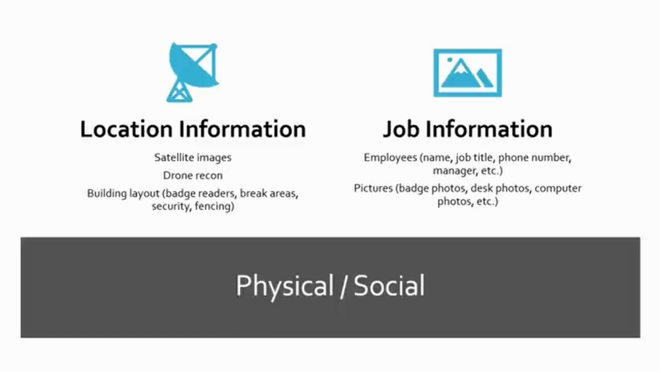Now, the other aspect of this is the job information. So we might be looking for employees online. I might want to know somebody's name, job title, phone number, who their manager is. I try to get a good idea of what people look like. So if I see them on site, I have a good idea who they are. I also look for pictures.